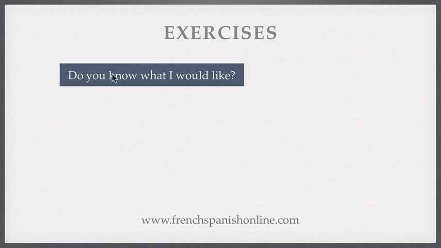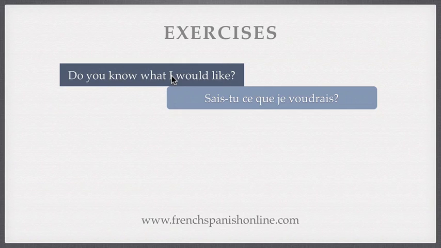Let's take some examples. Do you know what I would like? So let's follow our rule. What here refers to no noun. Actually, here we have a verb, but absolutely no noun. So we are going to use something like ce que or ce qui. So how to know? What is not the subject of the second part. The subject is I. For this reason, we are going to use ce que. Sais-tu ce que je voudrais?